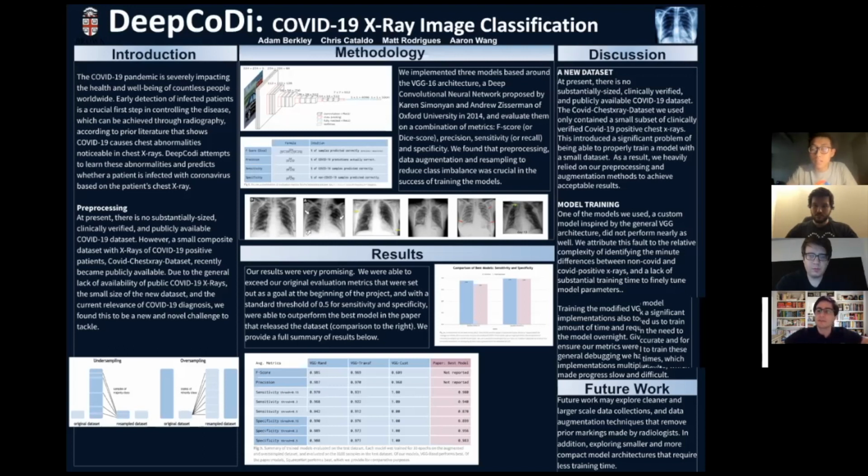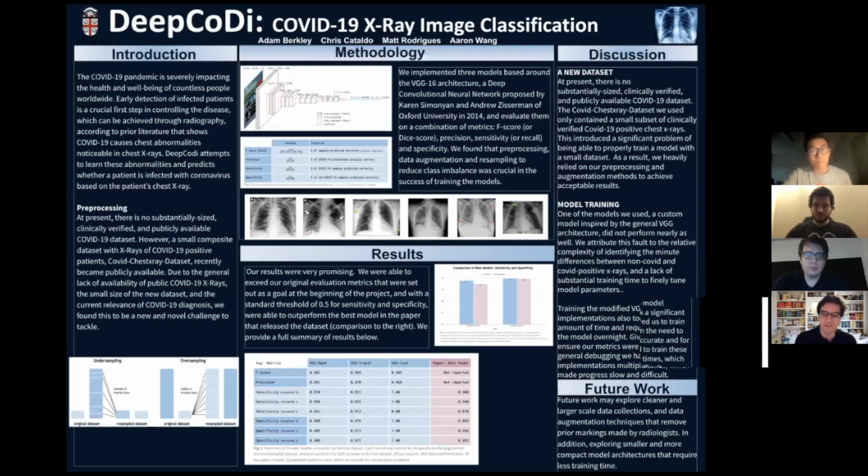So we use the recently available COVID X-ray 5K dataset, which includes 184 COVID positive X-rays and 3,764 non-COVID X-rays. Classification models tend to perform optimally when the number of samples in each class are the same. Thus, a significant challenge we faced is the imbalance between positive and negative samples within the dataset. To overcome this, we use a combination of selective data augmentation and resampling.